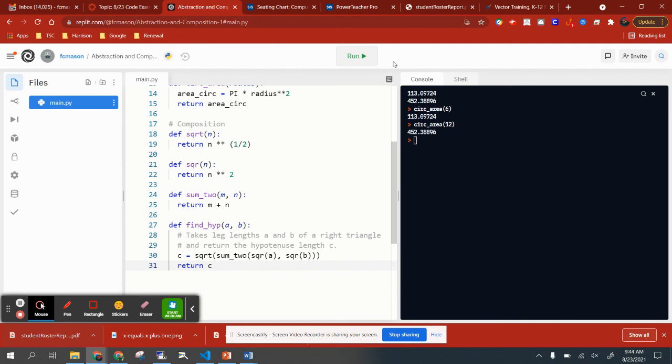So let's actually run this and try to convince ourselves that it is correct. Okay, so find hypotenuse. And I will call that with 5 and 12 because I know what the answer is supposed to be. This is the idea of a function test. One knows what the output should be for certain inputs. So you put those inputs in and then compare the output to what you know it should be.